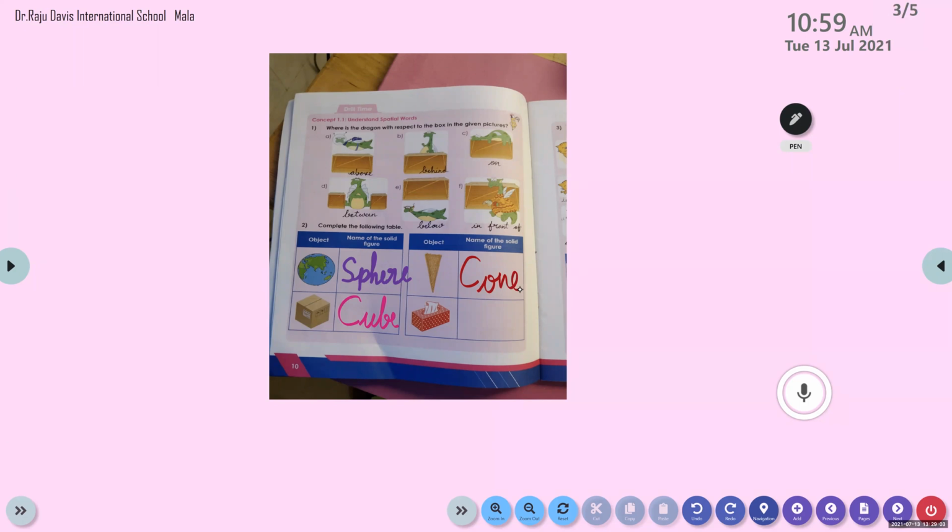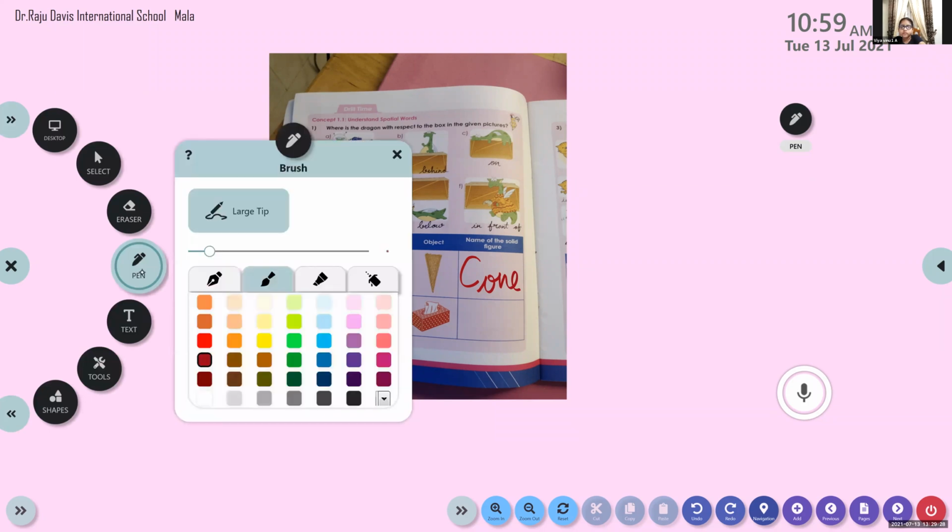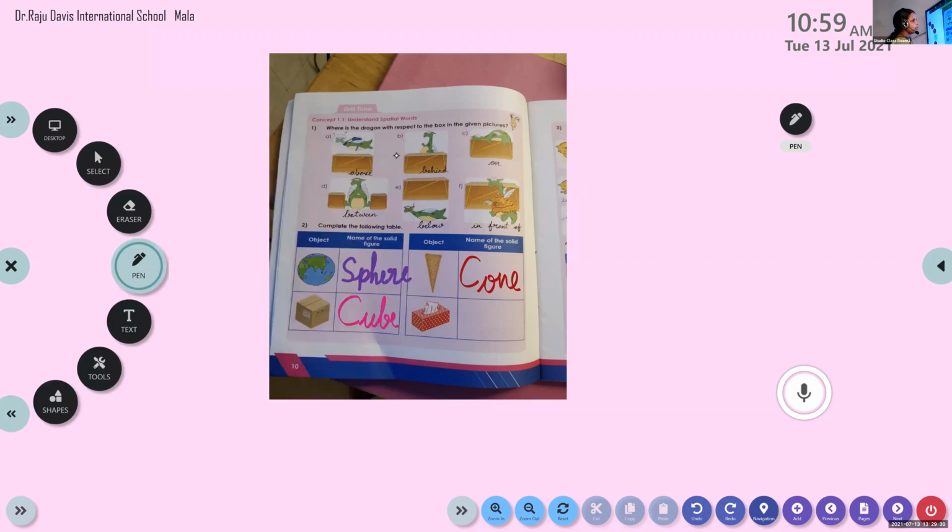Okay, good, very good. Those who have completed, very good. Now let me ask. Mahadev, please unmute and tell me. Mahadev, Varun, what about the next picture? You can see a tissue box, no? What is the name of the solid figure? Mahadev, tell me the answer. What is the name of the shape? Is it a cone or cuboid or cylinder or sphere? Which one?